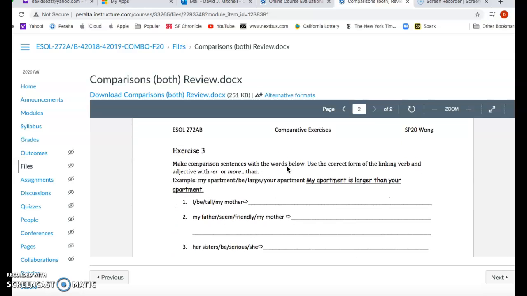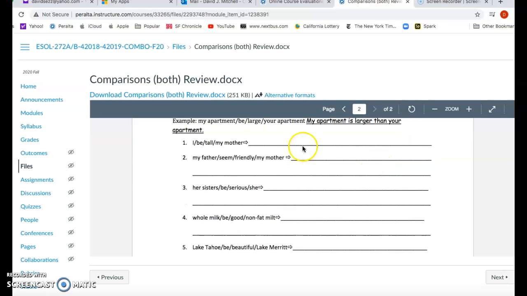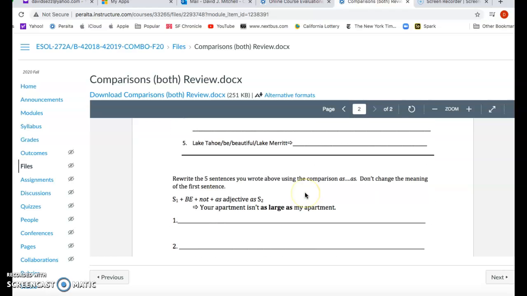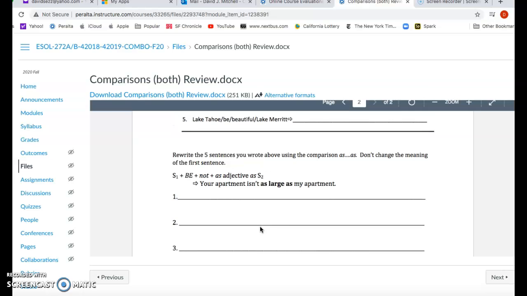And in the second exercise, I want you to write sentences like my apartment be large, your apartment. So my apartment is larger than your apartment. You're going to write 5 sentences using these words. And then in the second part, you're going to write the same 5 sentences again, but you're going to use be and not and an adjective and as.